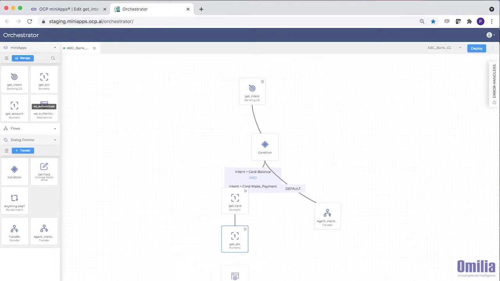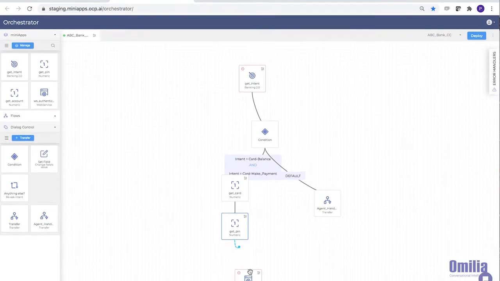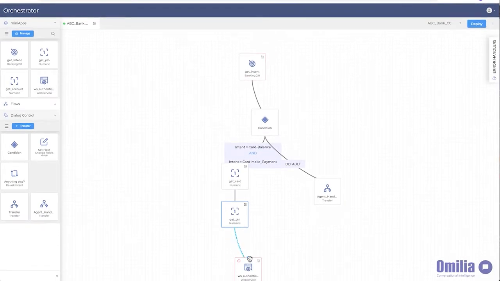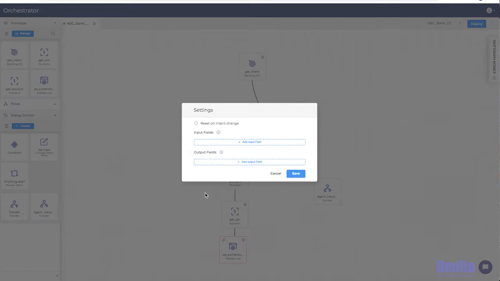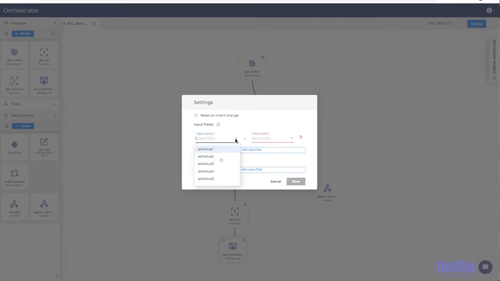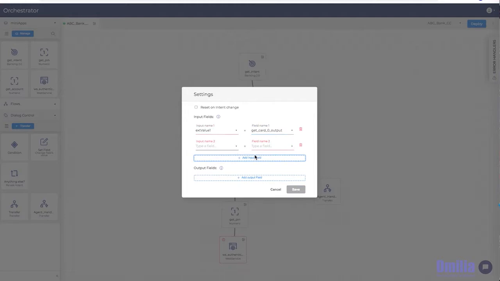To authenticate the caller, let's grab the web service for authentication and place it on the palette. The web service already has the parameterized queries to authenticate the caller and retrieve their balance. Just pass in the values that Orchestrator receives from the credit card and PIN mini apps. You'll get a balance from the web service that you'll use later in the announcement mini app. Map it to a variable here.